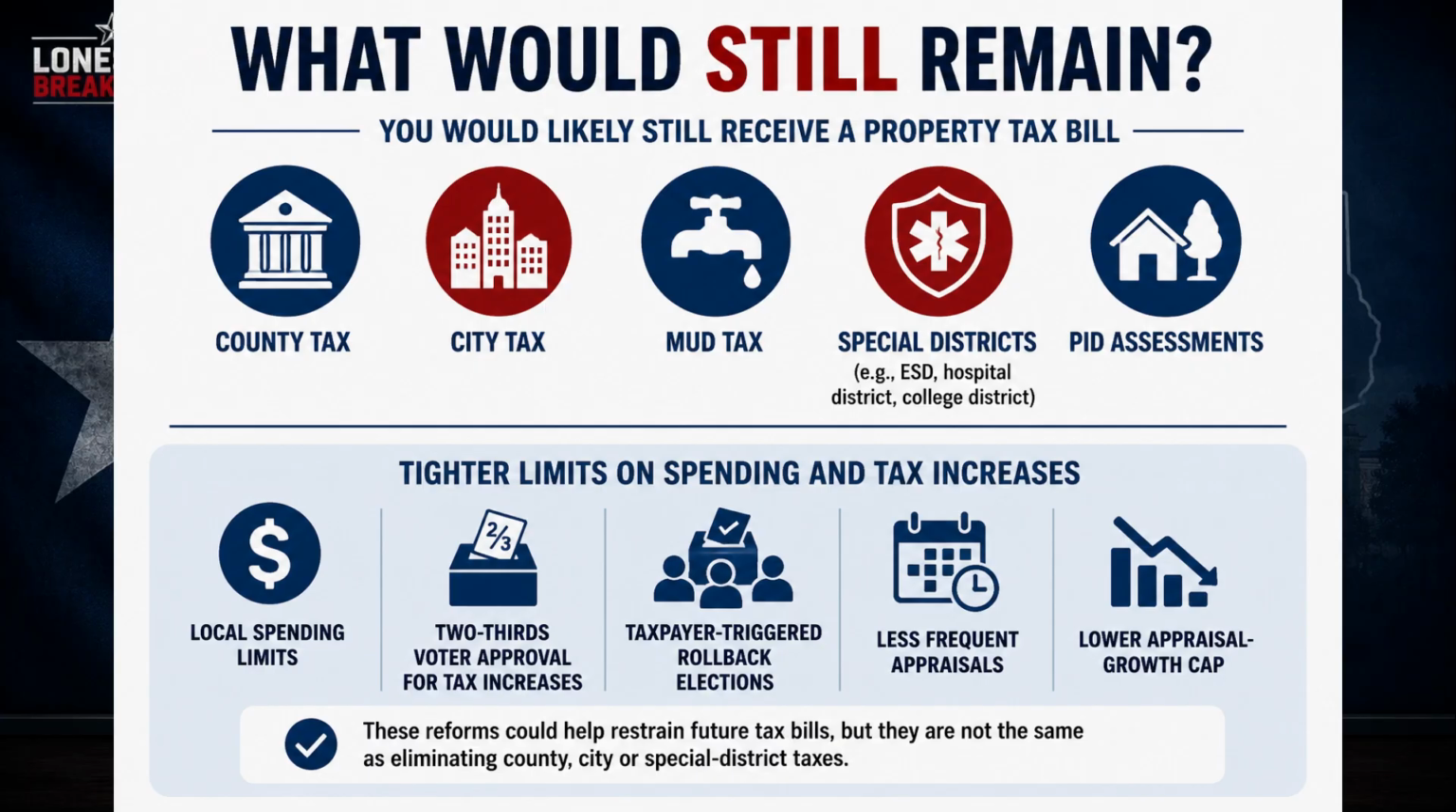PID assessments would not automatically disappear either. The governor's broader plan would place tighter restrictions on local spending and tax increases. It proposes local spending limits, a two-thirds voter approval requirement for tax increases, taxpayer-triggered rollback elections, less frequent appraisals, and a lower appraisal growth cap. Those proposals could restrain future bills, but they are different from eliminating county, city, or special district taxes.